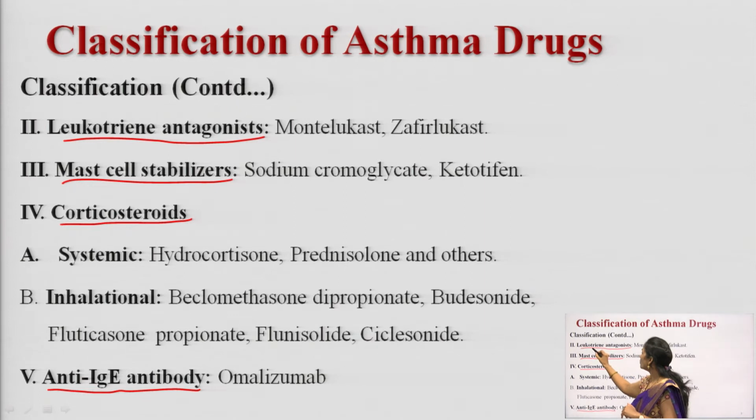If you are talking about leukotriene antagonists, montelukast and zafirlukast are the drugs which you can use as leukotriene antagonists. They bind to the leukotriene receptor and antagonize the action of leukotrienes. Mast cell stabilizers are the drugs which stabilize the mast cell. And corticosteroids: you can give both systemic and inhalation corticosteroids to treat the asthmatic condition. And the last one is anti-IgE antibodies. So, these are all the drugs which come under the asthma condition.